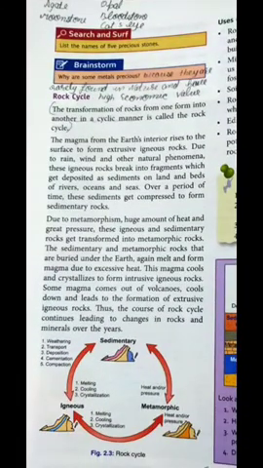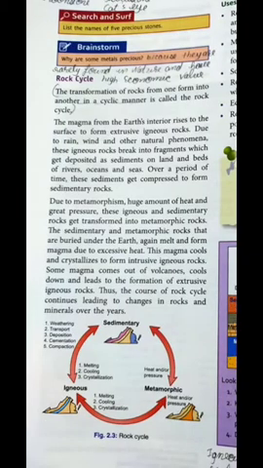Why are some metals precious? Because some metals are rarely found in nature, and they have a high economic value. Now what is economic value? The economic value is always related with money. They have to pay a high amount of money while purchasing such kinds of metals. That's why they are considered precious.